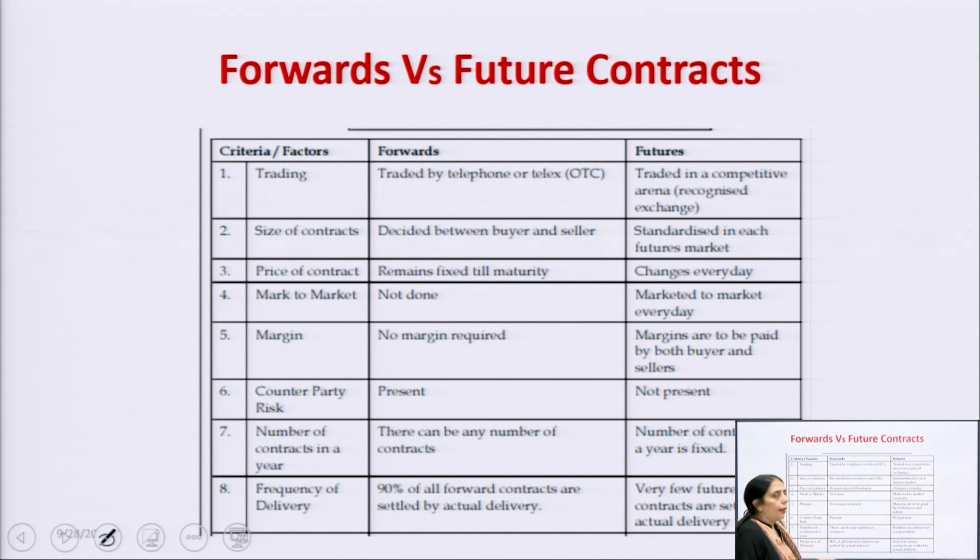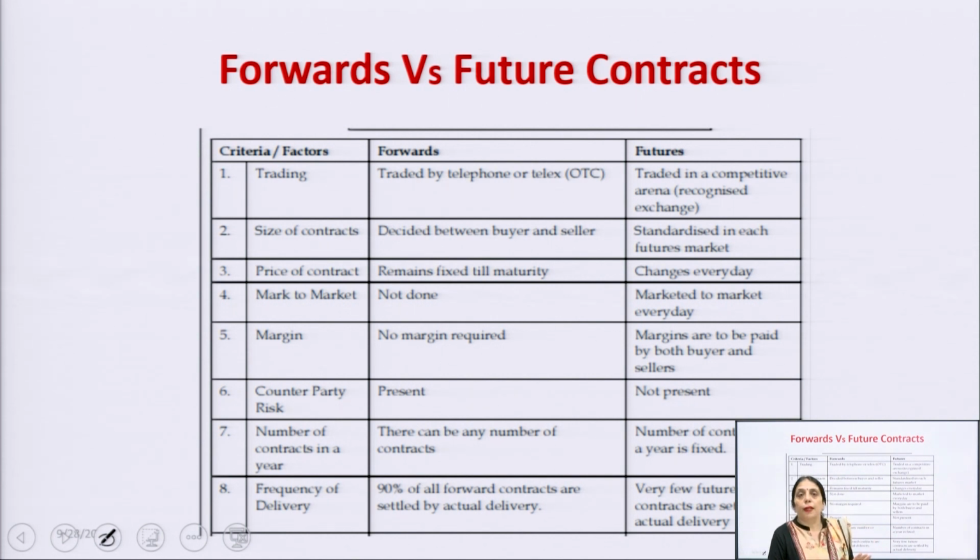Then margin. In the case of forward contracts, there is no need to pay any margin amount, because at the time when the forward contract is formed, there is no need to pay any cost. It is done at the time when the delivery is going to take place. But in the case of futures, you have to pay the margin. There are different kinds of margin: initial margin, variation margin, maintenance margin. In simple form, we can say you have to pay the initial margin first.